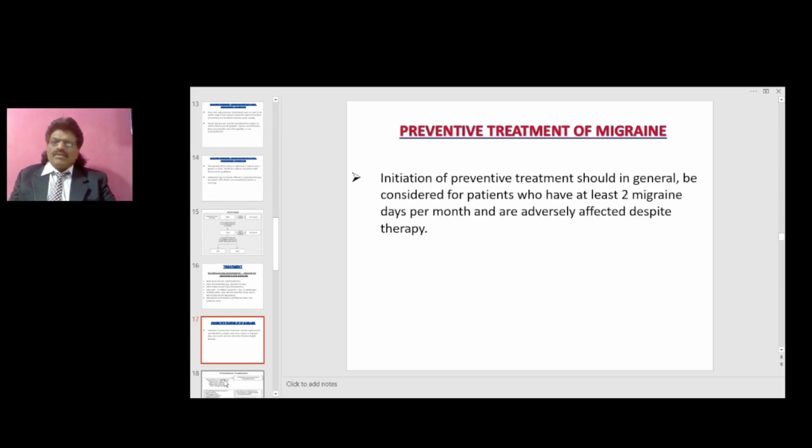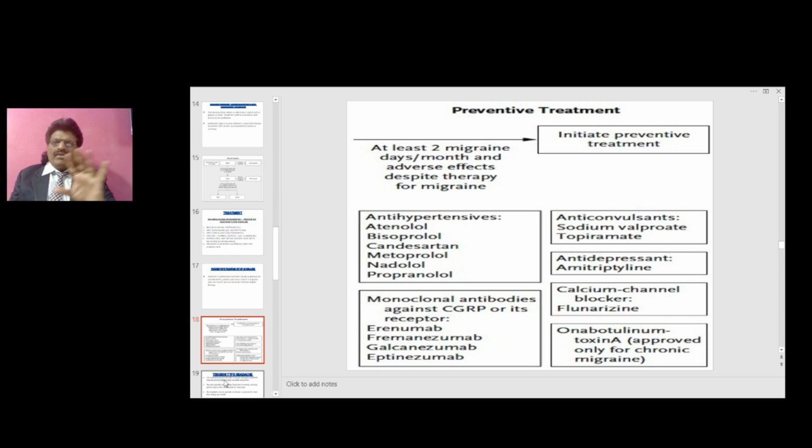So preventive treatment of migraine. Initiation of preventive treatment should in general be considered for patients who have at least 2 migraine days per month and are adversely affected despite therapy. Preventive treatment: at least 2 migraine days per month and adverse effect despite therapy for migraine.